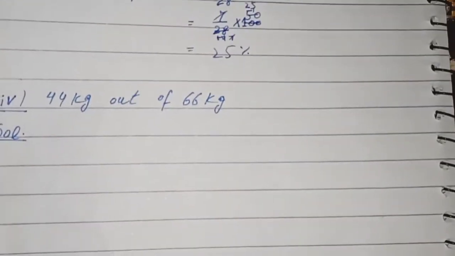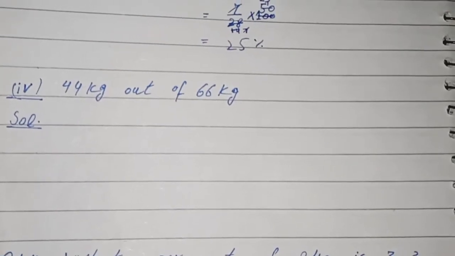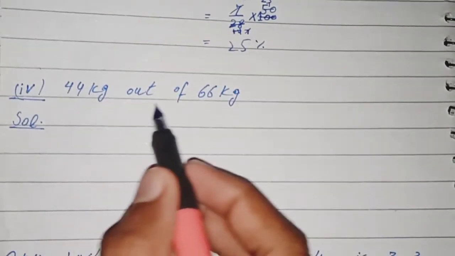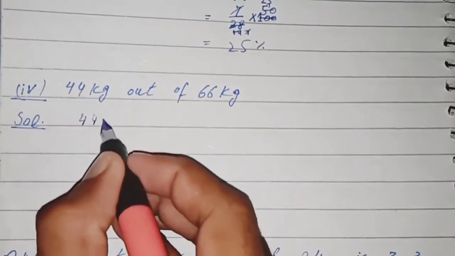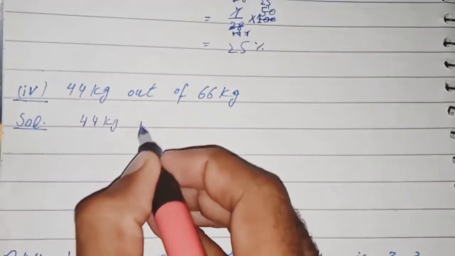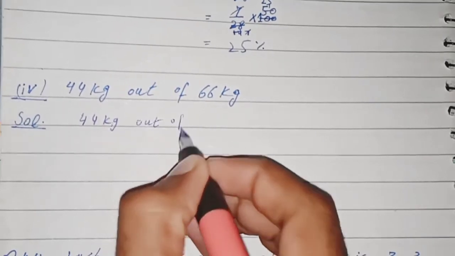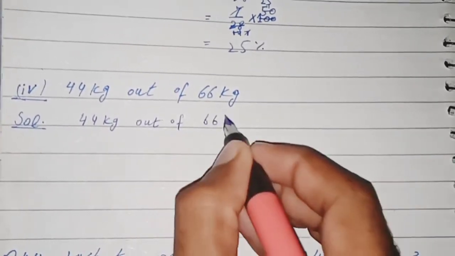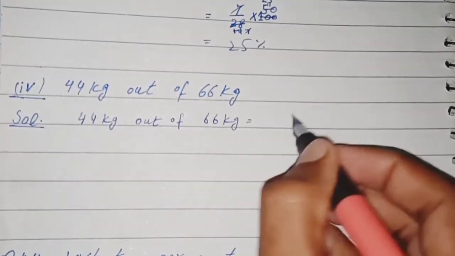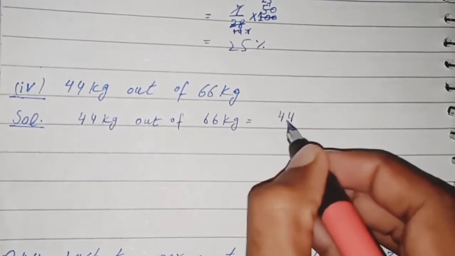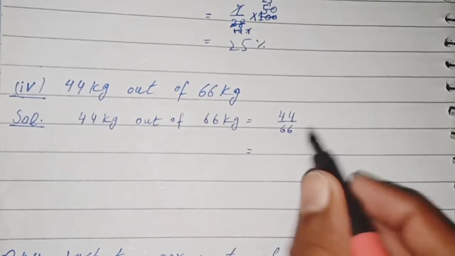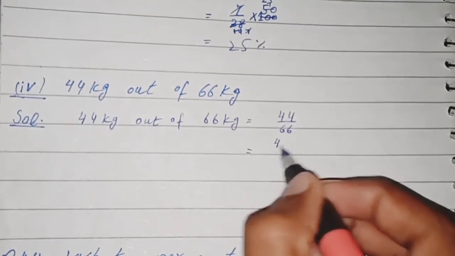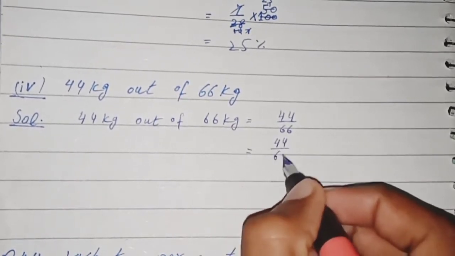In part 4, 44 kilogram out of 66 kilogram. 44 kilogram out of 66 kilogram is equal to 44 over 66. To change in fraction percentage, we will multiply this value with 100.